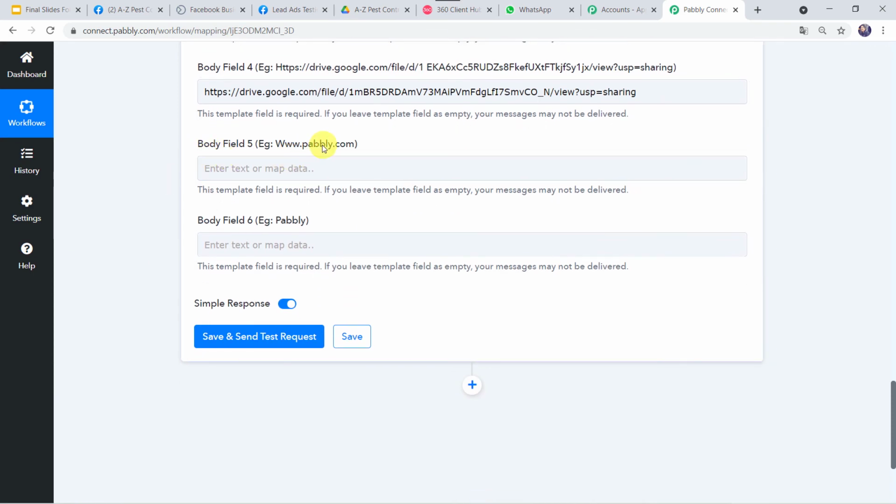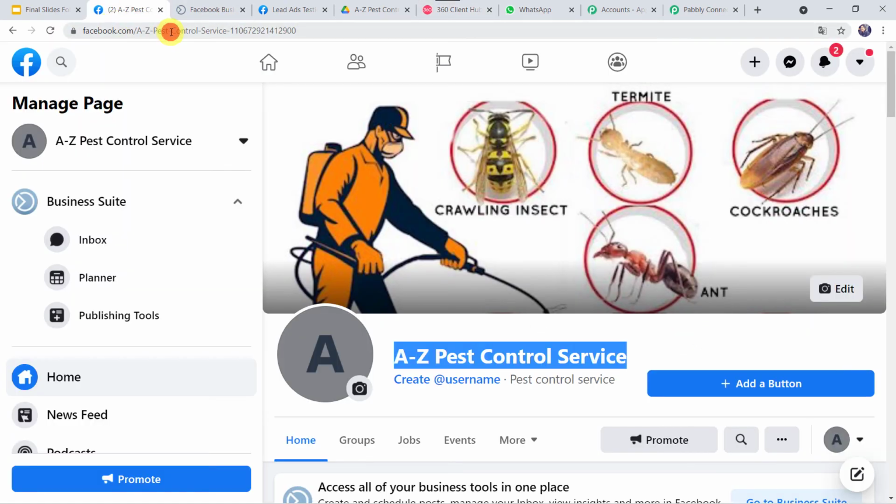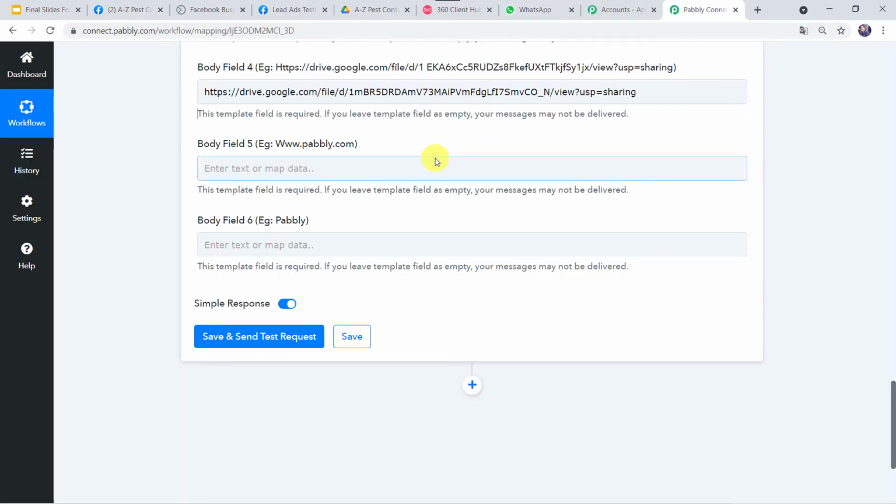Now body field 5, example is given, that is a website address. Here in the template also, for more details you can visit our website. So website address is required, you can give the website address. I'll just simply go to my Facebook account and from here I'll just copy this URL. I'll go back to Pabbly Connect, I'll just paste it over here.